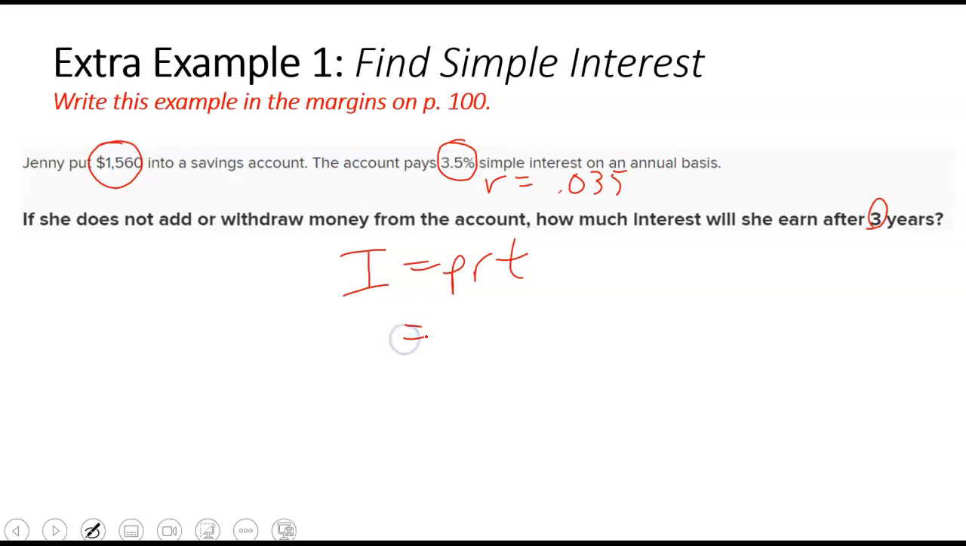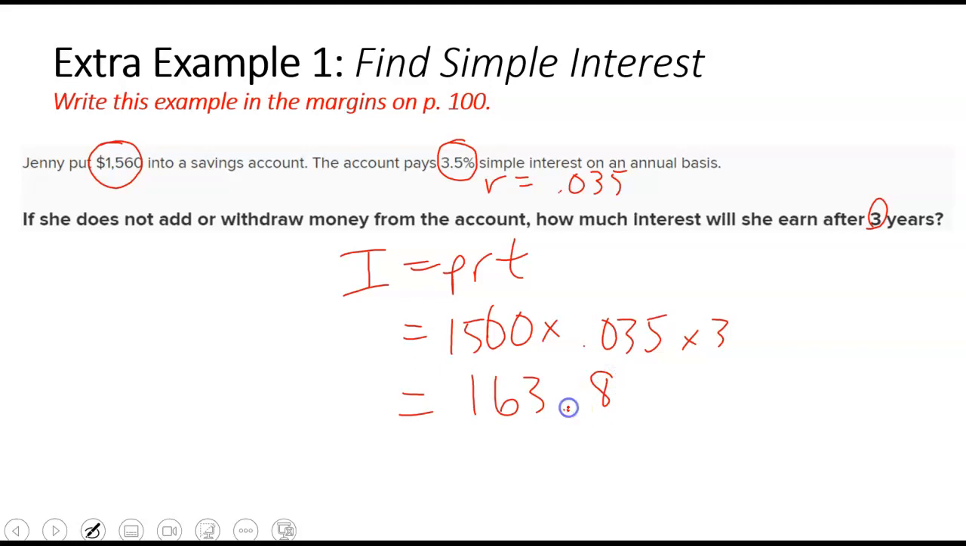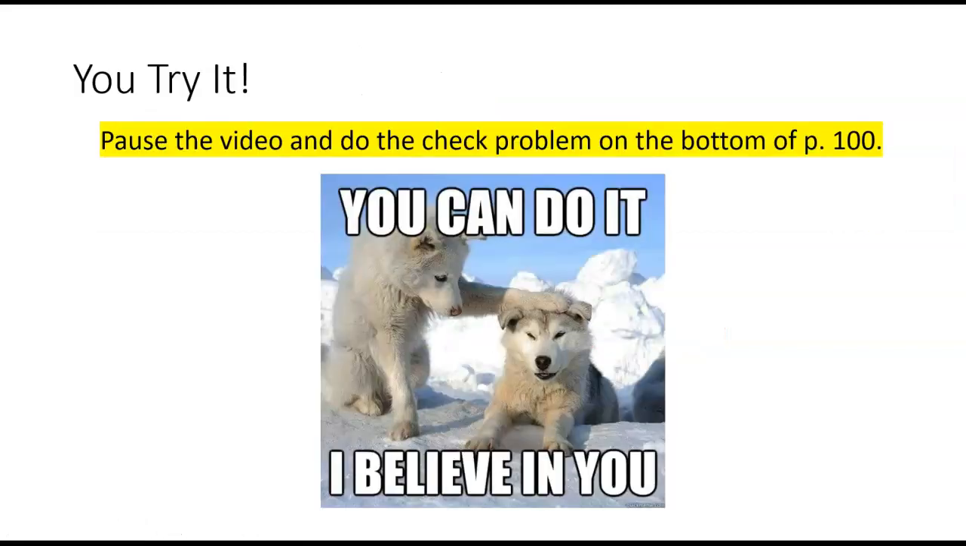So this is 1560 times our rate, 0.035, times 3. 1560 times 0.035 times 3 equals 163.8, but since we're talking about money, I'm going to add that 0 to make this $163.80. So she leaves her money in for 3 years and she makes $163 just by putting her money in the bank and leaving it there.